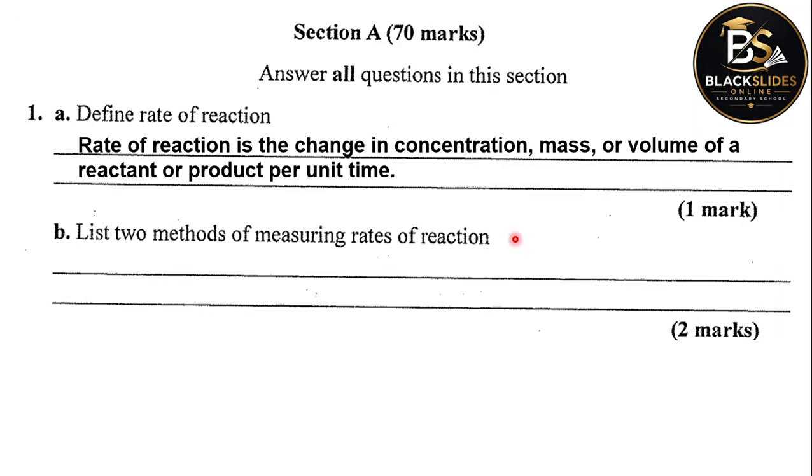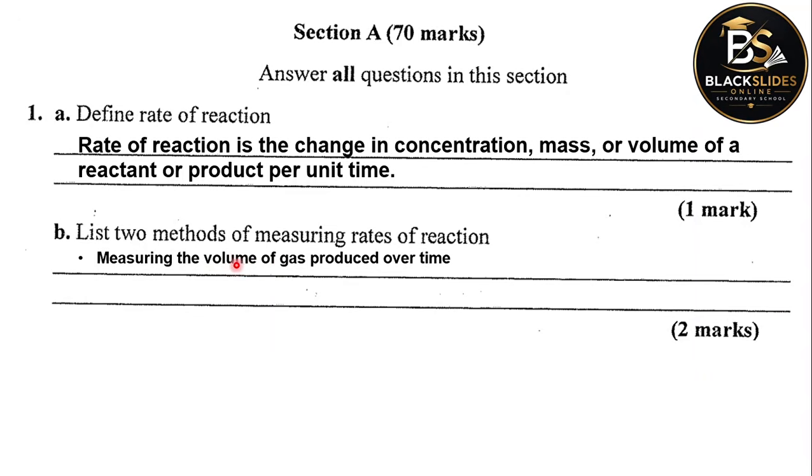1 mark. List two methods of measuring a rate of reaction. The rate of a chemical reaction can be monitored or measured by simply measuring the volume of gas produced over time. Some chemical reactions produce gases.